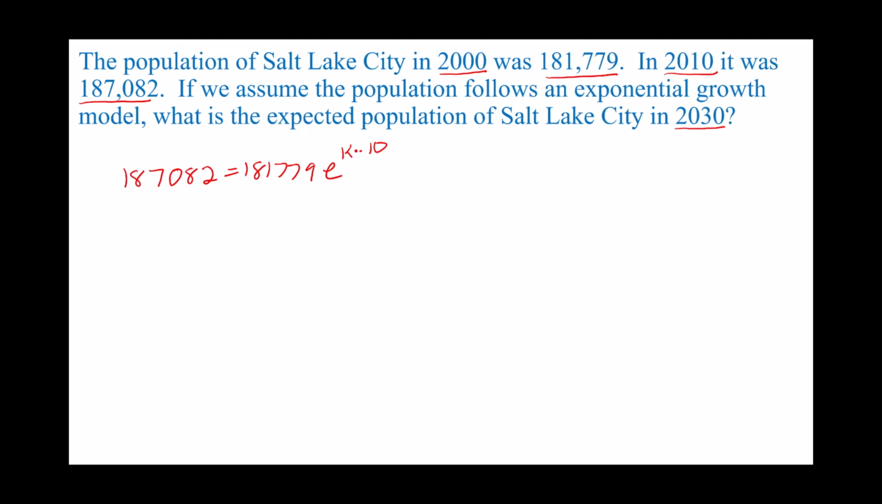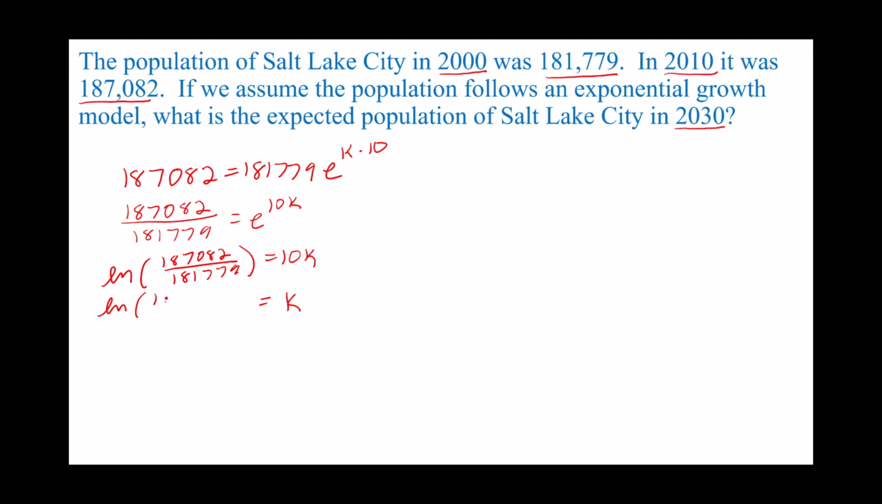So I'm going to divide both sides by the 181,779, and I get 187,082 over 181,779 equals e to the 10k. Then put it in logarithmic form. So I have the natural log of 187,082 over 181,779 equals 10k. Then I can divide by 10, and this will give me that growth rate. So k is approximately equal to 0.00288. Now I'm just going to keep that value in my calculator for a little bit. I don't want to round too much, so I'm going to use the whole value, not the rounded value.